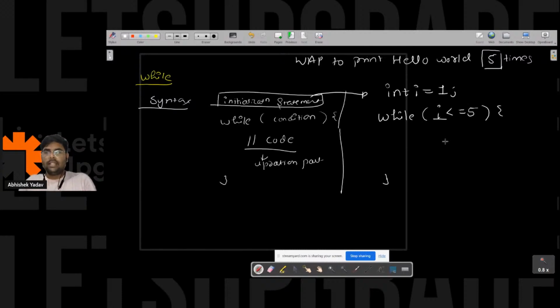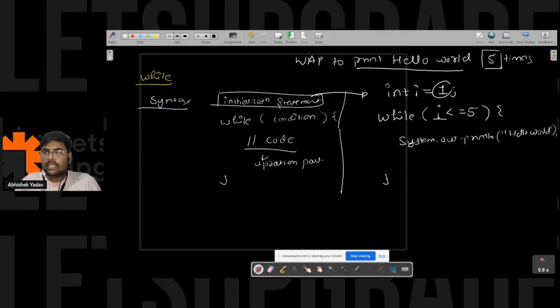After that, here you have to write the body part, that is the main logic, and the main logic is to print hello world on the output screen. So I will write System.out.println, and here I will write hello world. After printing hello world, what do I have to do? I know this is the initial value of i, right everyone?